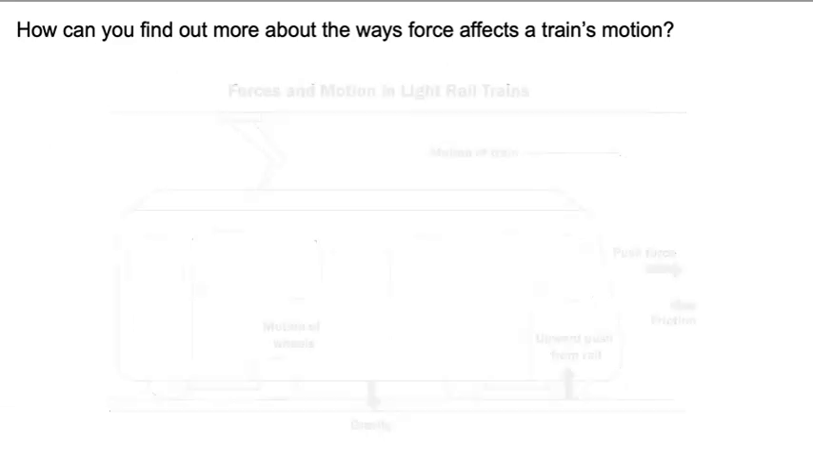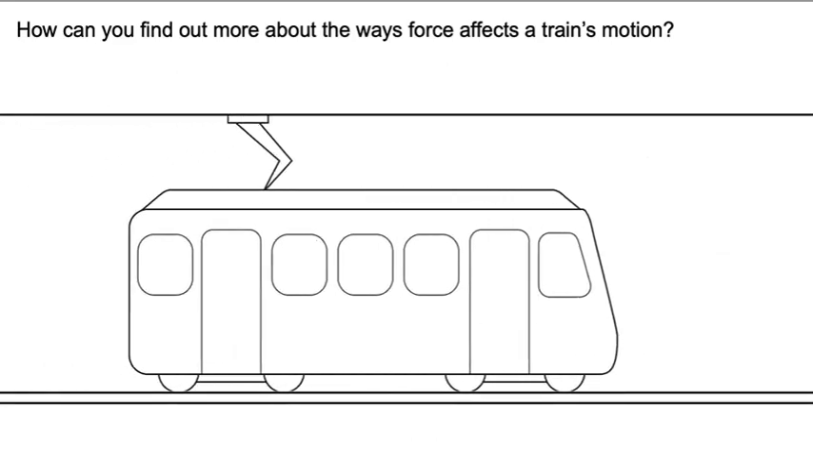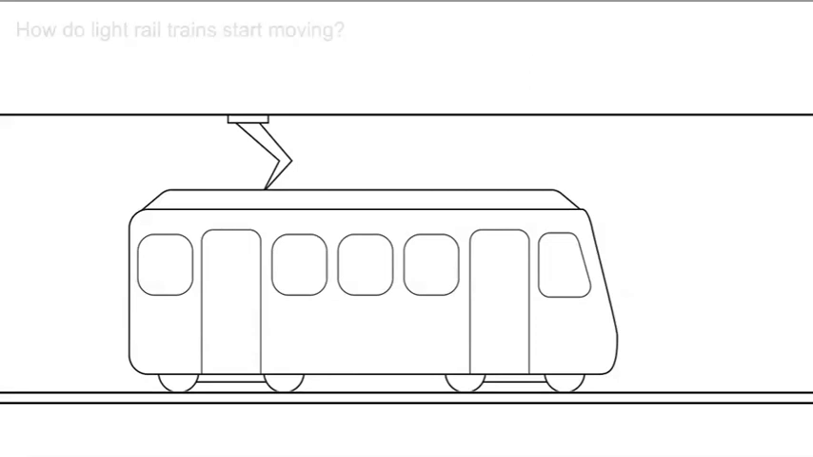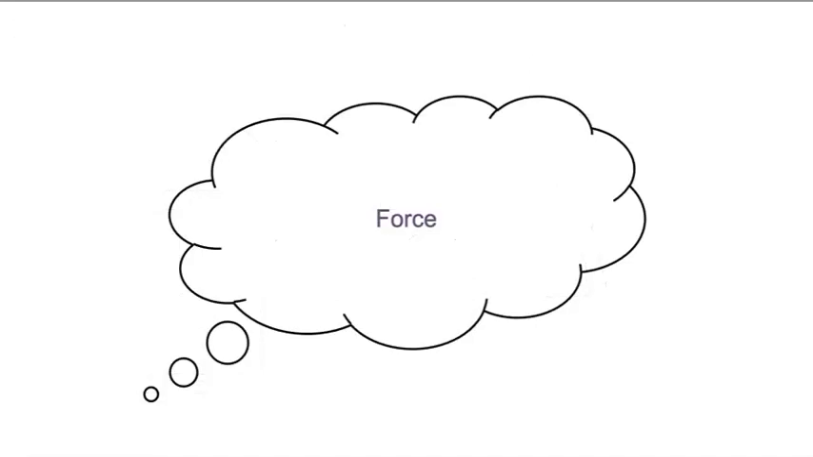Maybe you said we could do an investigation to model how a train moves. I think that is a great idea. Today, we will plan an investigation to answer the question, how do light rail trains start moving? Let's use what we know about force to develop our claim.